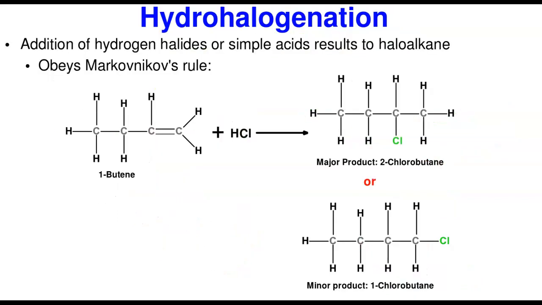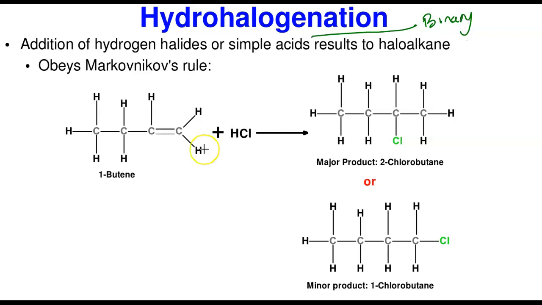Now, what is happening here? Addition of hydrogen halide obeys this. Addition of hydrogen halide, or simple acids, you can say they are binary acids, because most of them are simple. You can call them simple acids or even binary acids, because it's hydrogen and another element.